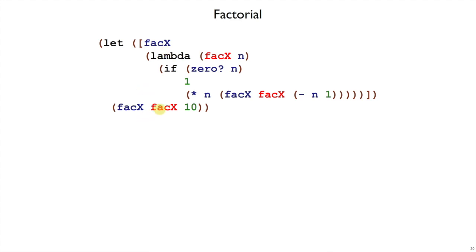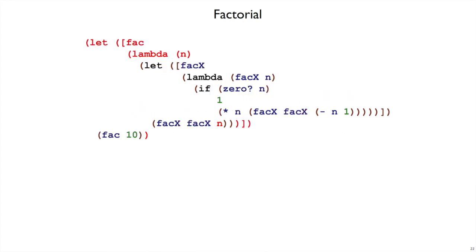In fact, if you run this, then it all works out. Except that we don't have fac anymore, we have facx. So if we really wanted to get the factorial function, then we need to add a wrapper layer. So here was that same thing I wrote before, just instead of 10, I've wrapped it in a lambda, and now I let fac be that function.